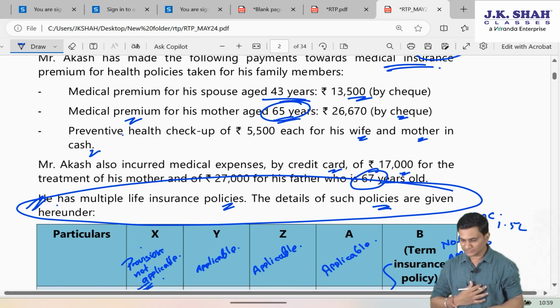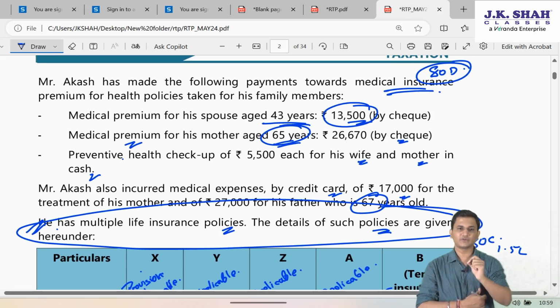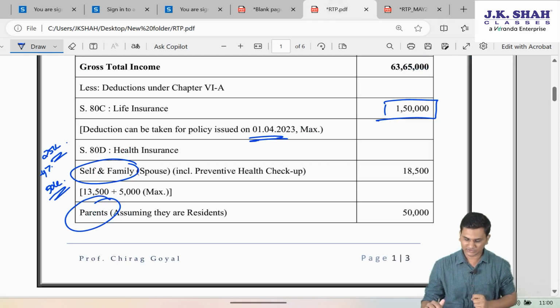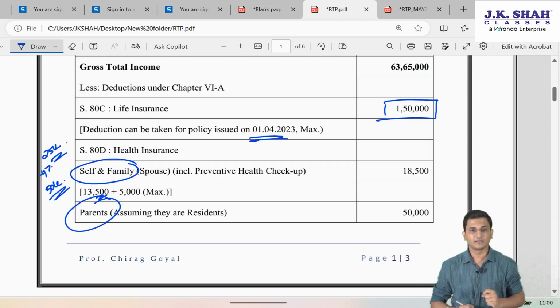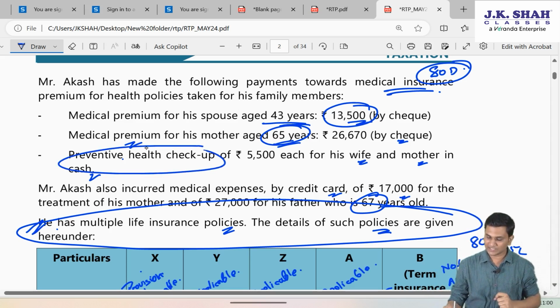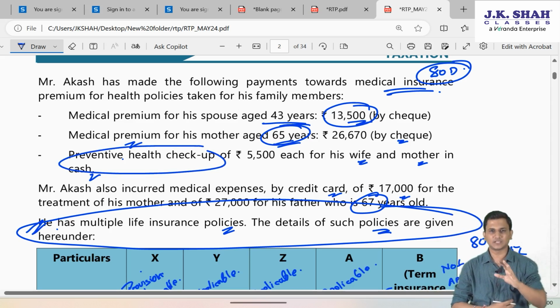Can I say for self and family, spouse, there's a Mediclaim health insurance amount of 13,500 paid by cheque, so it qualifies. But for the spouse, he has also paid a preventive health checkup which is in cash. Preventive health checkup paid in cash is allowed.